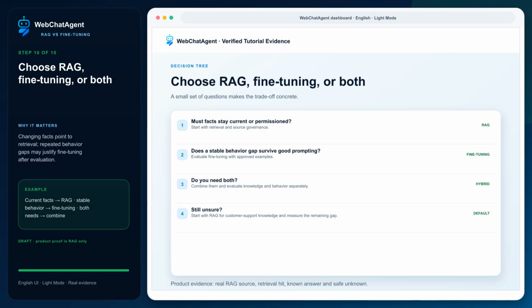Choose RAG when answers depend on current, owned, permissioned facts. Consider fine-tuning when a repeated behavior gap survives good prompting and you have enough approved examples and evaluations. Combine them when the system needs both current knowledge and specialized behavior. For WebChatAgent, this tutorial has demonstrated the RAG path only. Any fine-tuning implementation belongs to the model provider and its own data governance process.